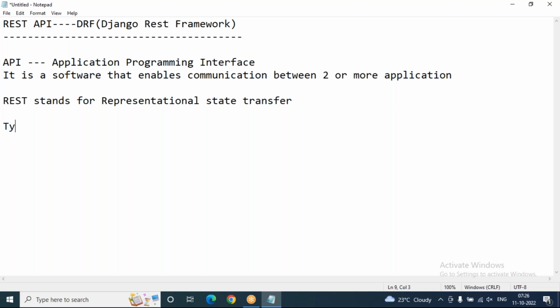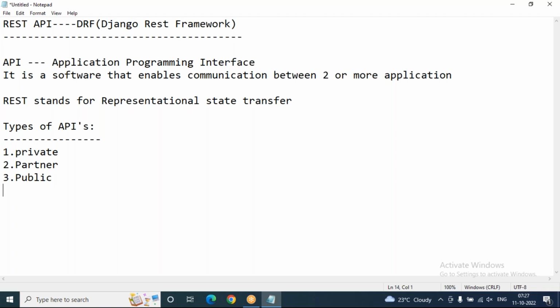As I mentioned, the types of APIs. What are the types of APIs? Private API, partner API, and public API.